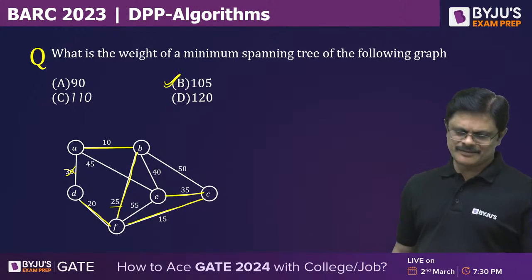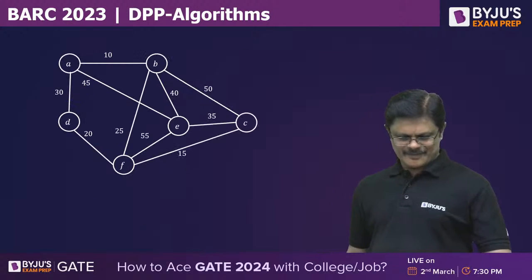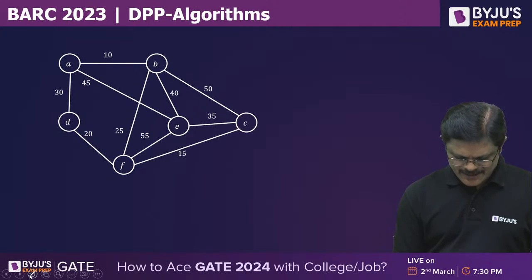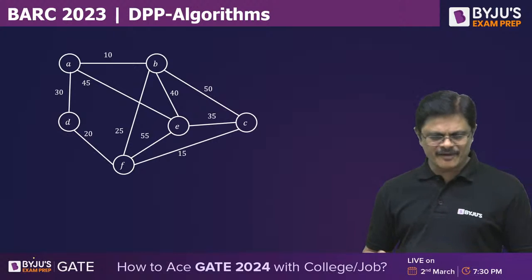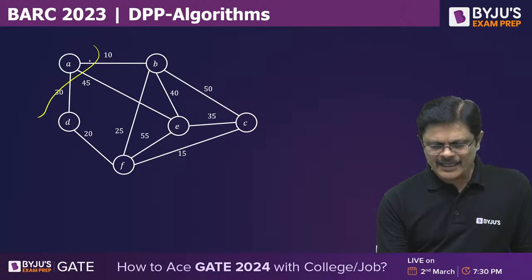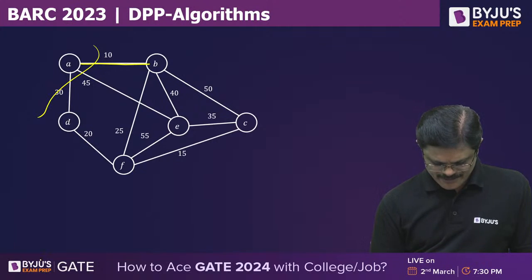Very good, very good. I understand. You can also try Prim's algorithm for this, my dear friends. You can try Prim's algorithm starting from any vertex. So starting from A, create a cut. This is selected.